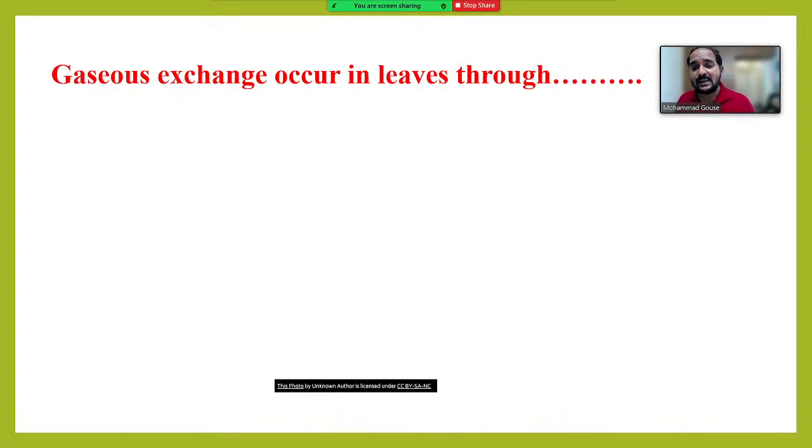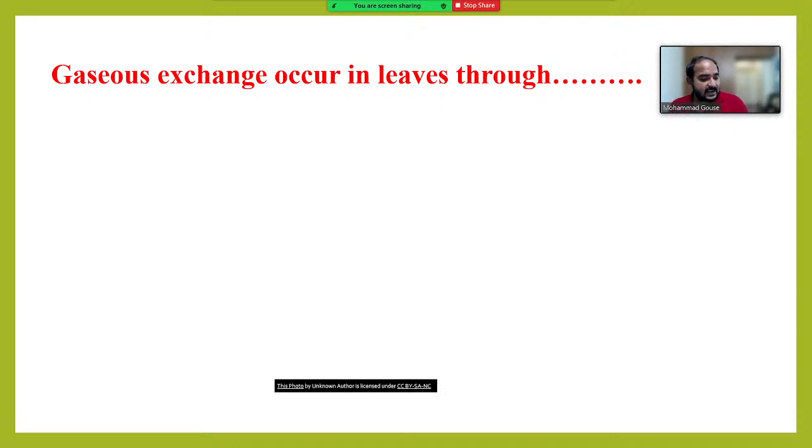Gaseous exchange occurs in leaves through. Sai Ram, Ramesh, Pavan Gopi. Very good, nice answer. Answer this question now. Gaseous exchange occurs in leaves through.